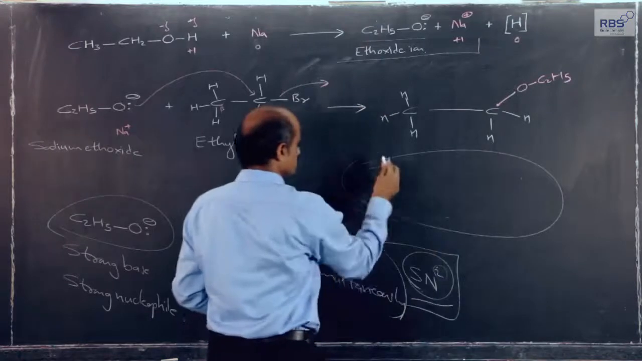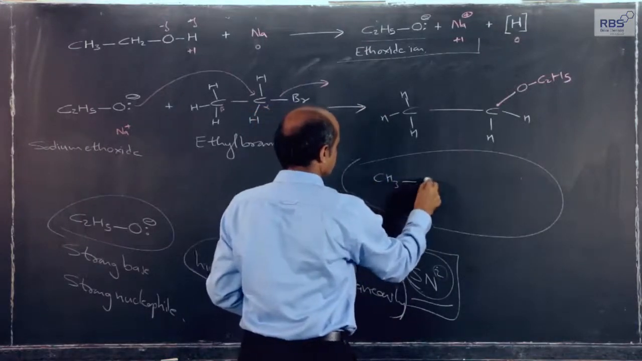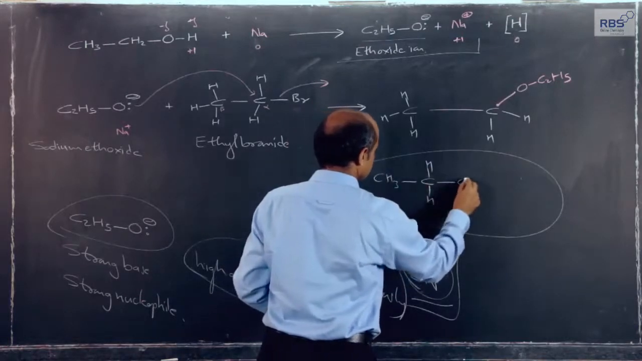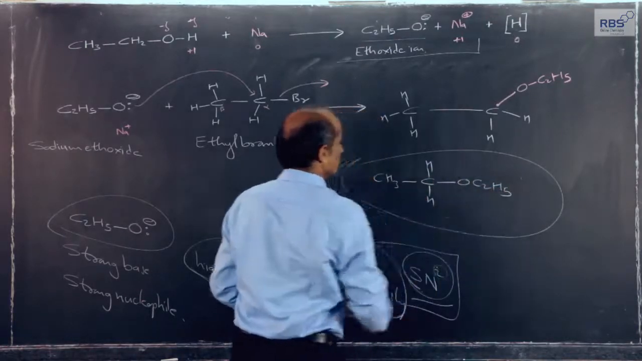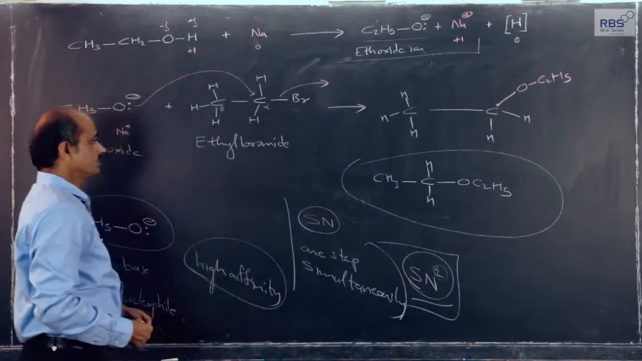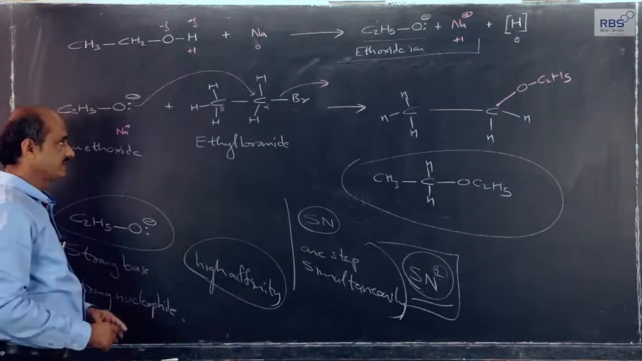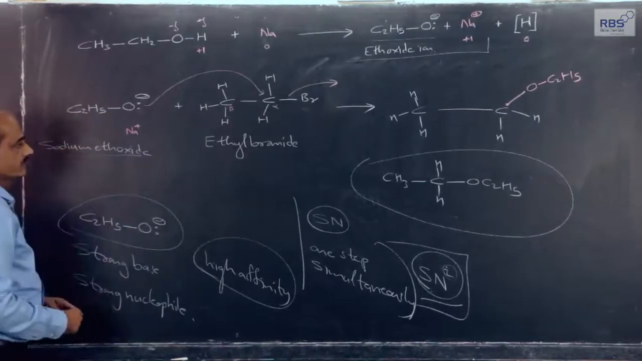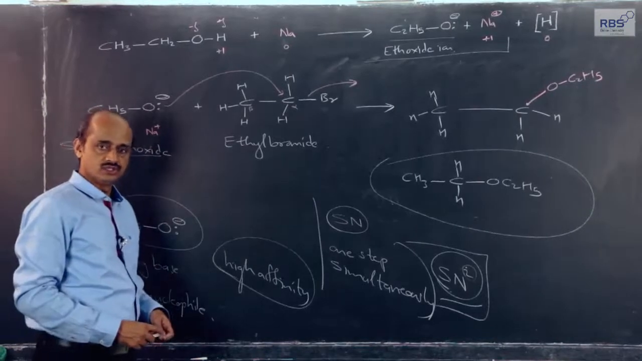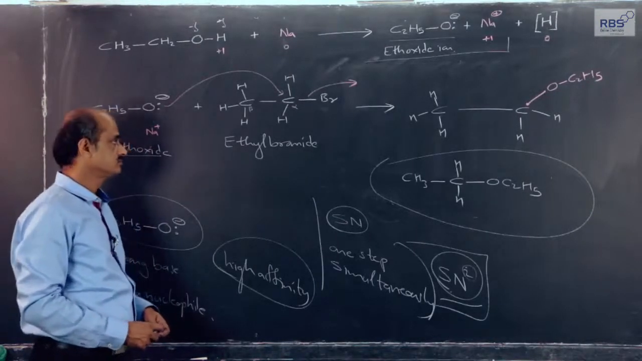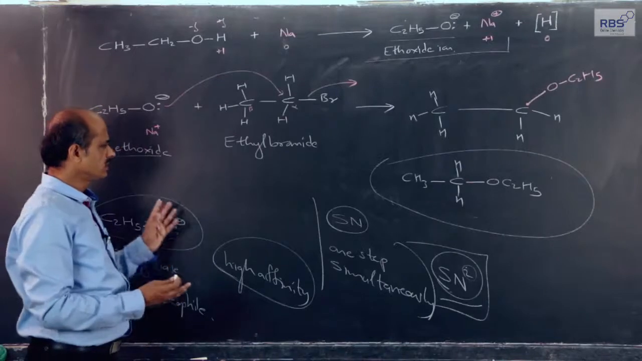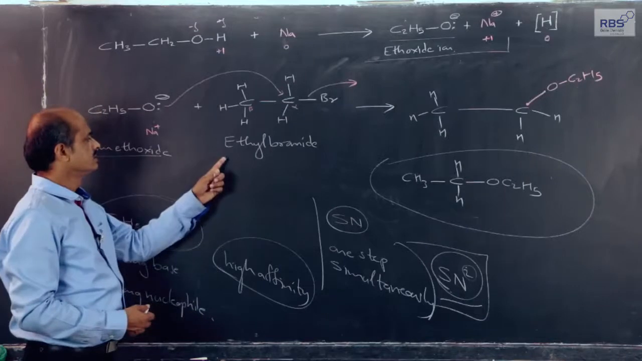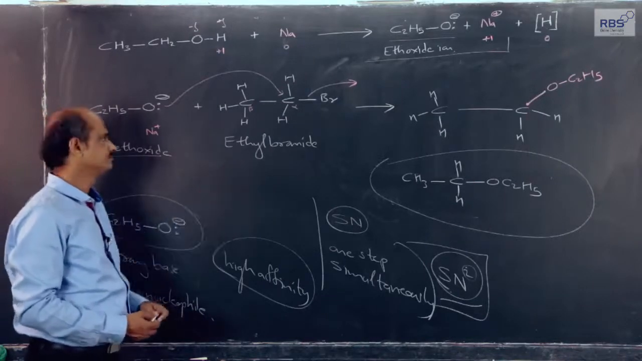In short, it is nothing but diethyl ether. So, this is how ether formation from alkyl halide, action of or attack of alkoxide, follows the SN2 reaction mechanism. Now, it is simple for us because such type of reaction we have already considered. Now, I will change the example.